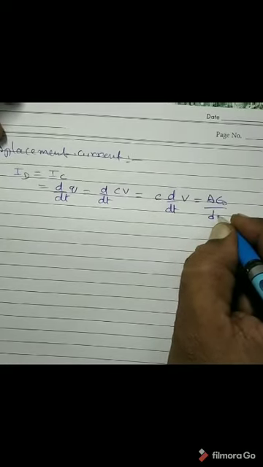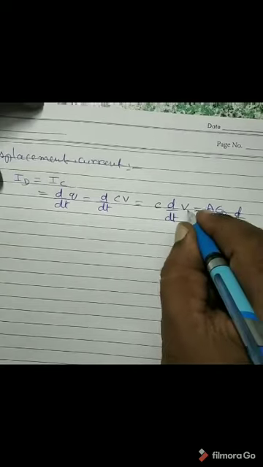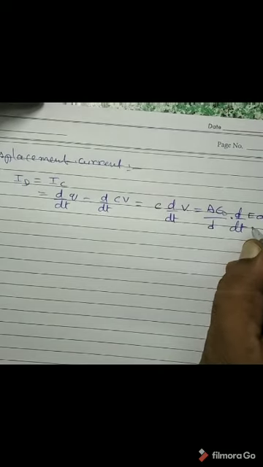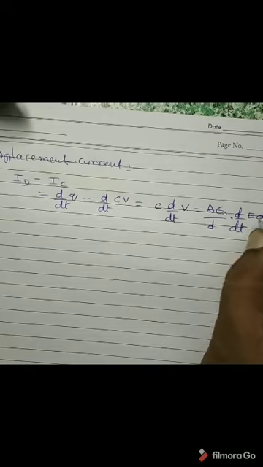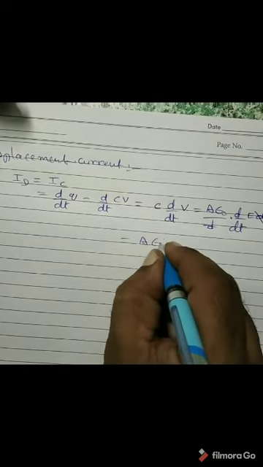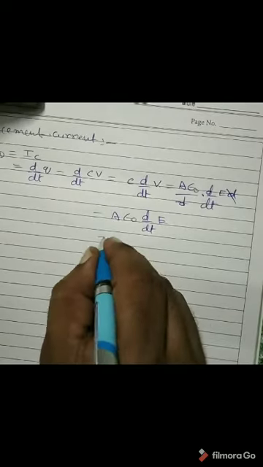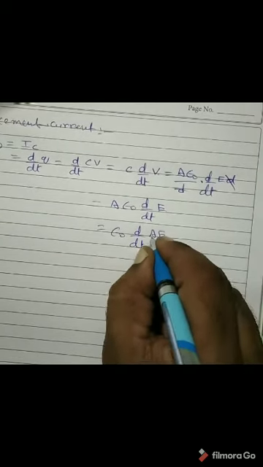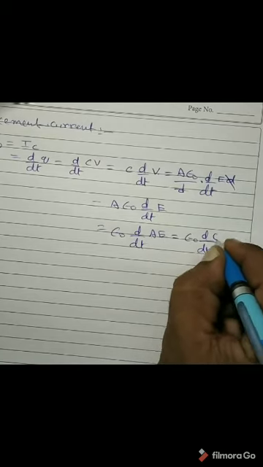We know in case of a parallel plate capacitor, capacitance C is given by A epsilon 0 by D, and d by dt is acting on potential difference V, which is equal to electric field into D, where E is the electric field intensity between the two plates. Because in a charged capacitor, there is an electric field from the positive plate to the negative plate. And D is the separation between the two plates, and the separation got cancelled. Then this becomes A epsilon 0 d by dt of E. Now, if A is taken inside, that becomes epsilon 0 into d by dt of A into E. Field into area is a flux, electric flux, so epsilon 0 into d by dt of electric flux phi E.